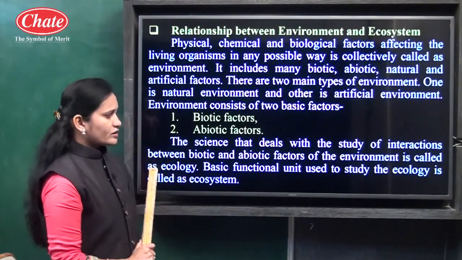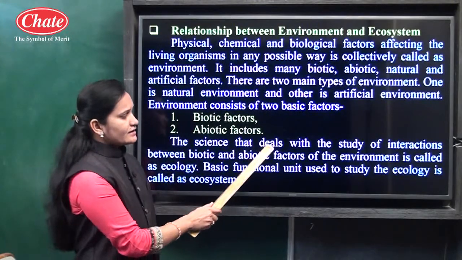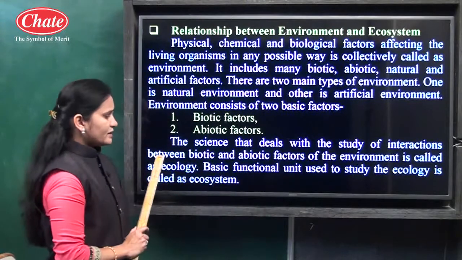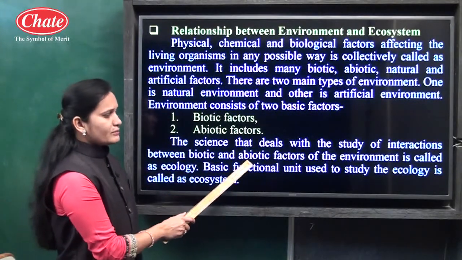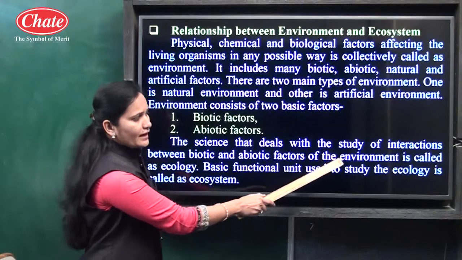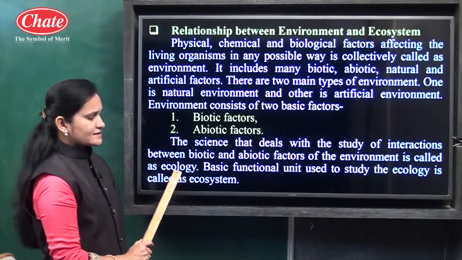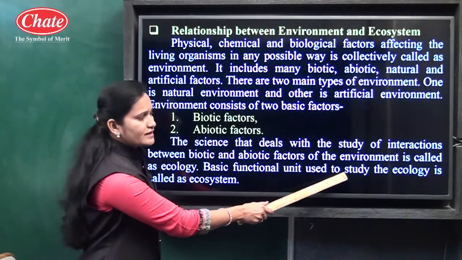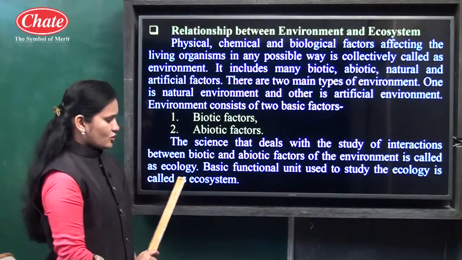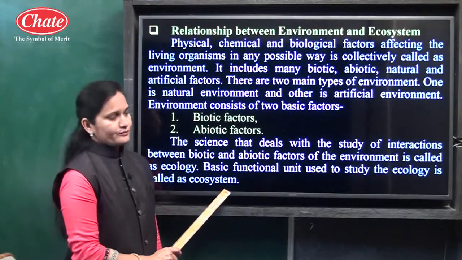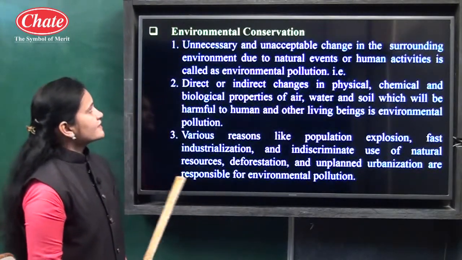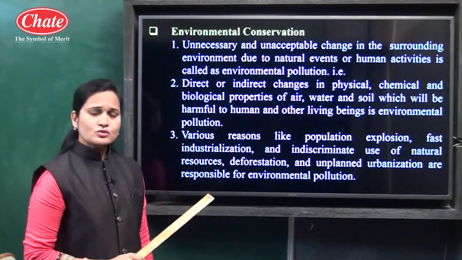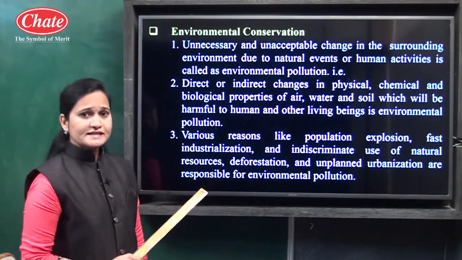Now ecology means what? The science that deals with the study of interactions between biotic and abiotic factors of the environment is called ecology. The basic functional unit used to study ecology is called the ecosystem. Now let us see the next point, environmental conservation. Conservation means protection or preservation.